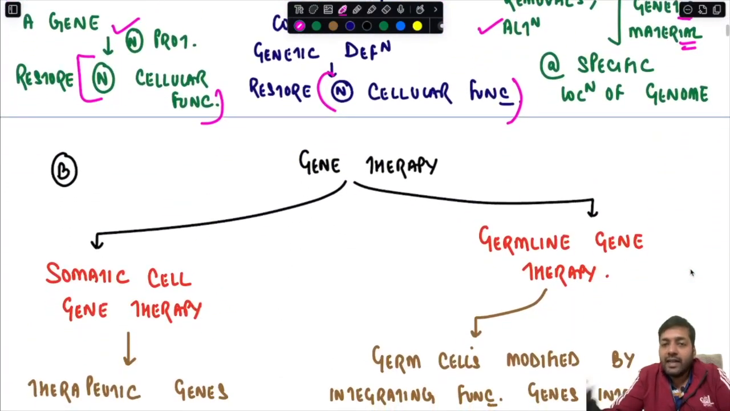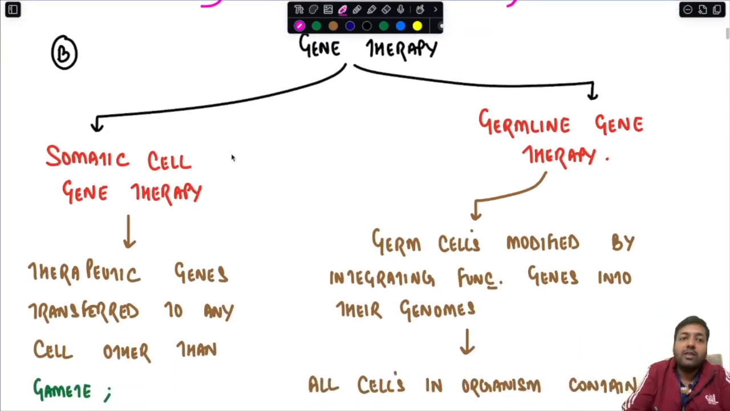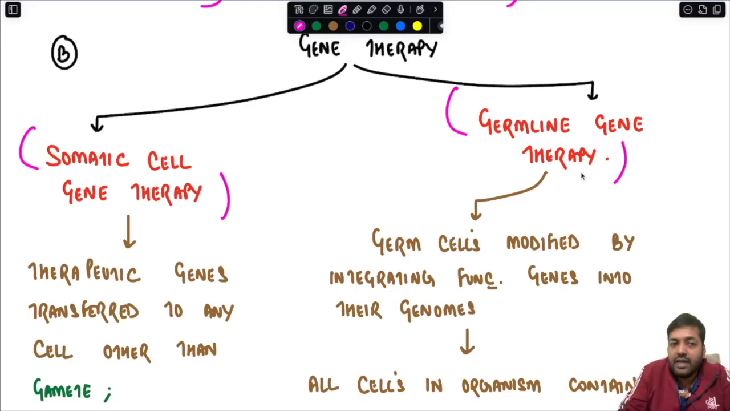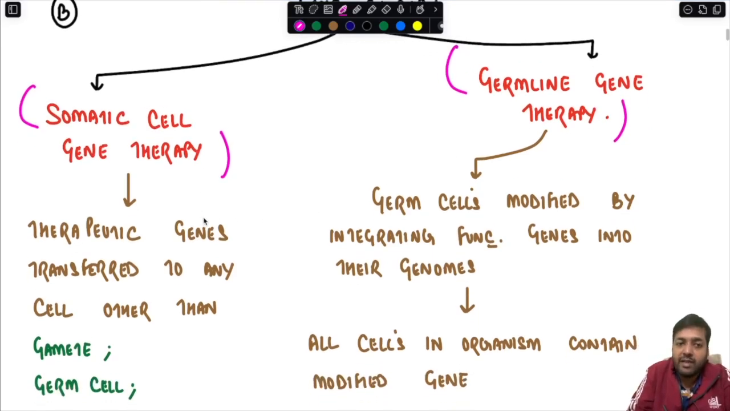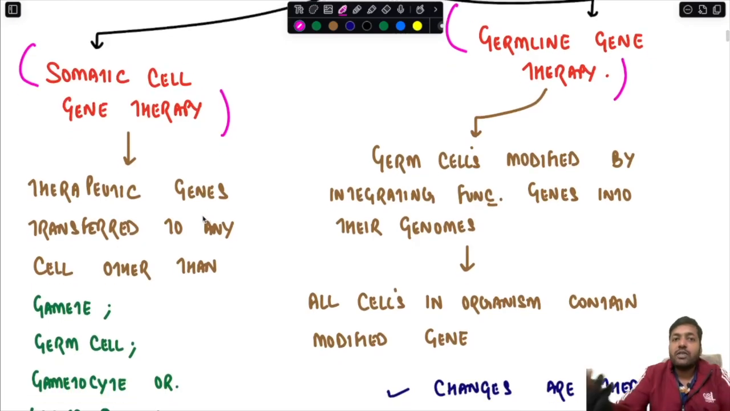Okay, now the next way in which you can classify gene therapy is on the basis of in which cells you have introduced the gene therapy. So there is somatic cell gene therapy and then there is germline gene therapy. As the term itself is self-explanatory, in somatic cell gene therapy, you are introducing the genetic material into somatic cells, okay?